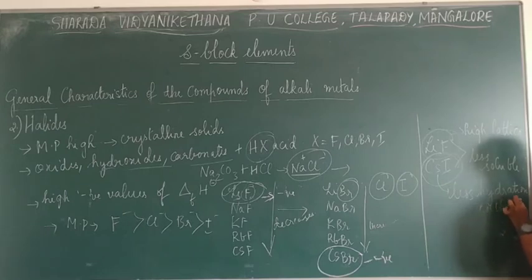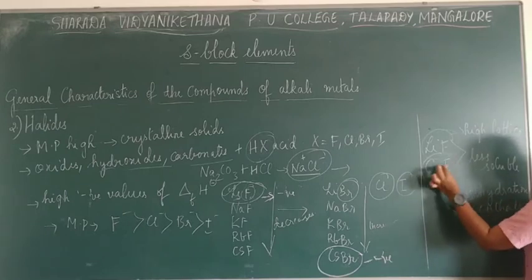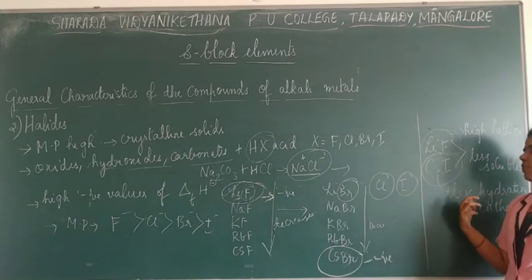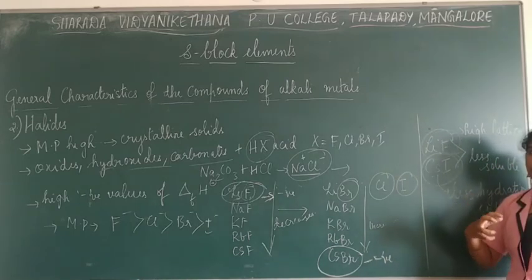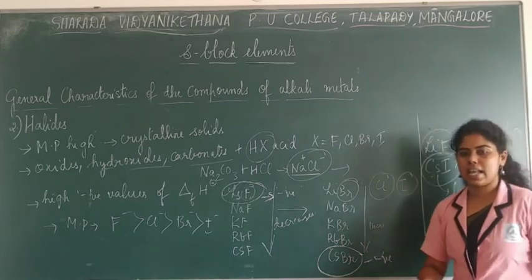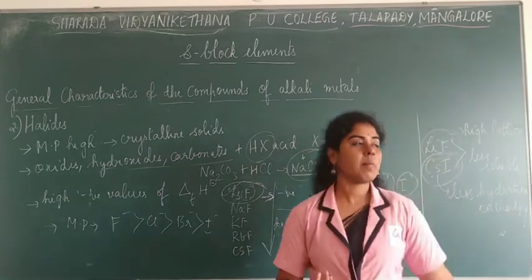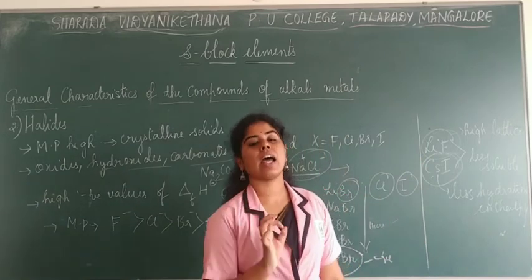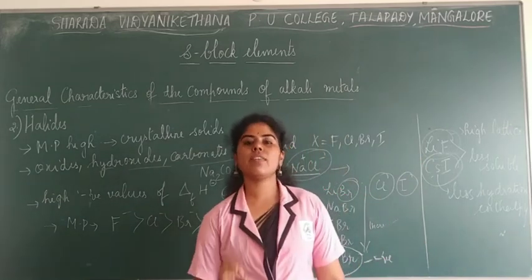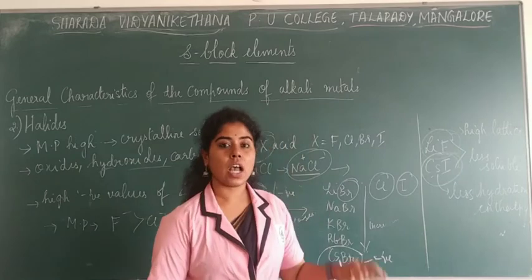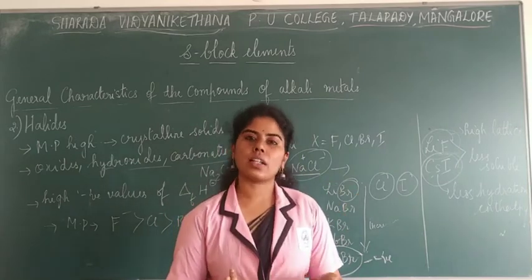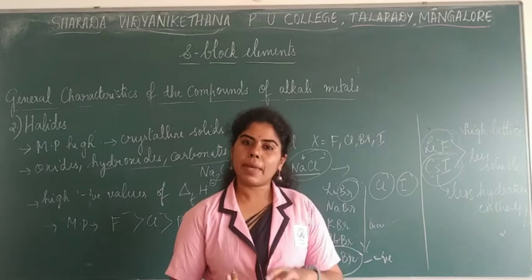Okay, so this can be due to their sizes, as these both have larger sizes. Because of this they will have less hydration enthalpy. That means solubility will be less. So we say that lithium fluoride as well as cesium iodide have less solubility when you compare them to all the other halides. So these halides can be soluble in other compounds like ethanol, pyridine.